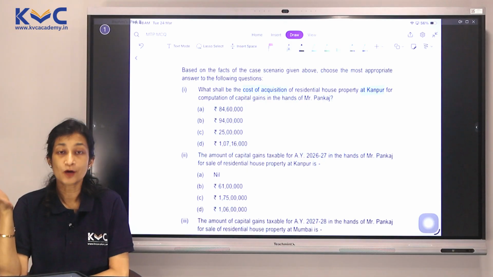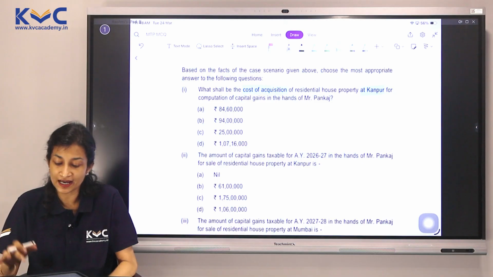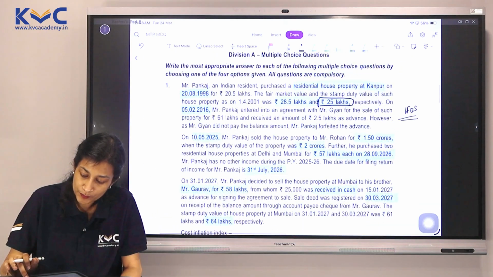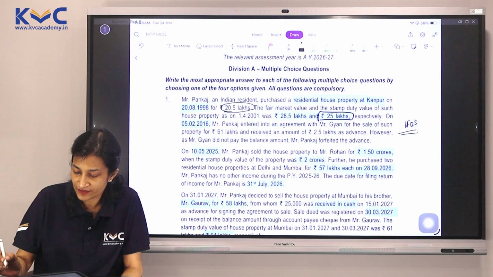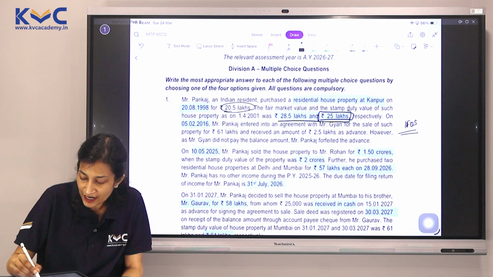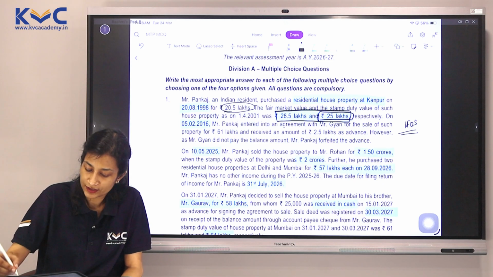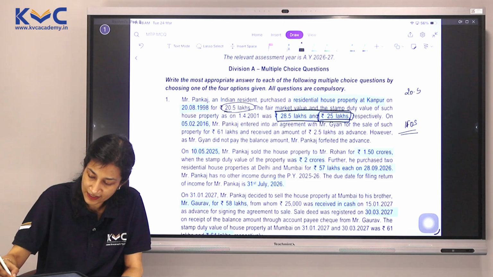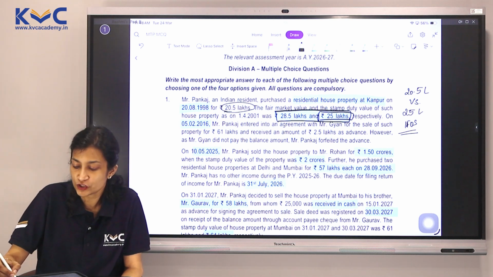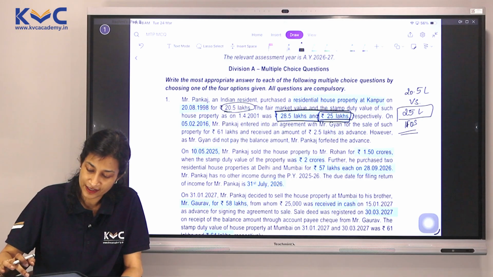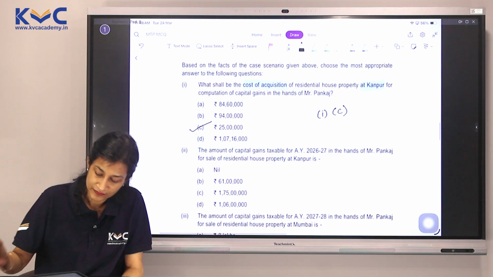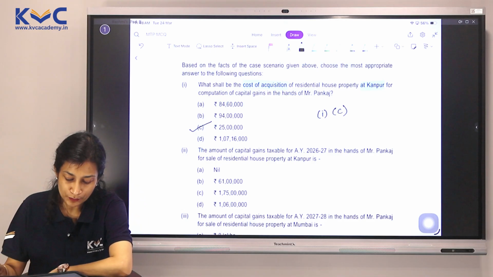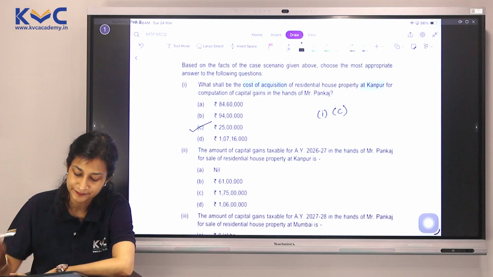We already know the property is purchased before 1/4/2001, which means the assessee would be given a choice. What is this choice? Either take 20 lakhs, 20.5 lakhs, or take 28 and 25, whichever is lower. So it is going to be cost of 20.5 lakhs versus stamp duty value of 25 lakhs, whichever is beneficial for him. Obviously it is 25 lakhs. So our answer would be 1C. 25 lakhs of stamp duty value will be the cost of acquisition here.